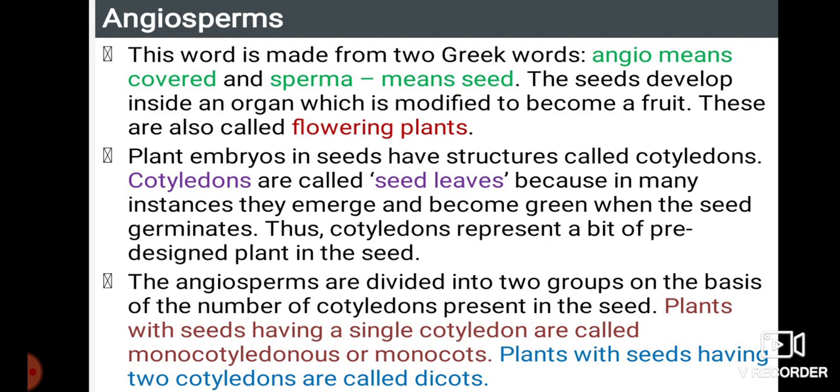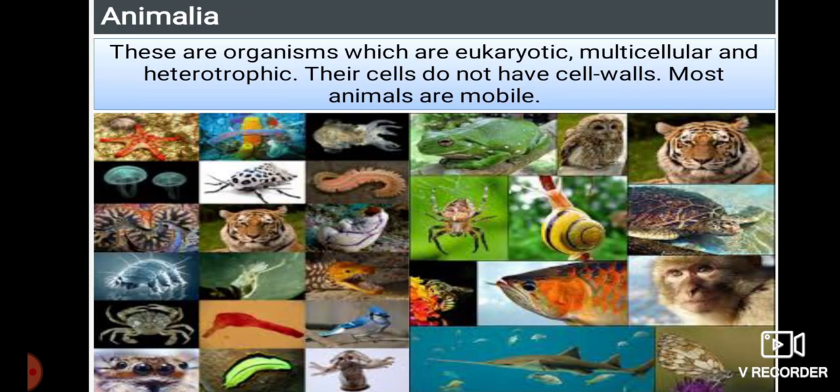Plants with seeds having a single cotyledon are called monocotyledons or monocots. For example, ragi or tender coconut are all examples of monocotyledons. Plants with seeds having two cotyledons are called dicots, like dal. If a seed splits into equal halves, we call it a dicot. If it splits with no equal distribution, we call it a single cotyledon.